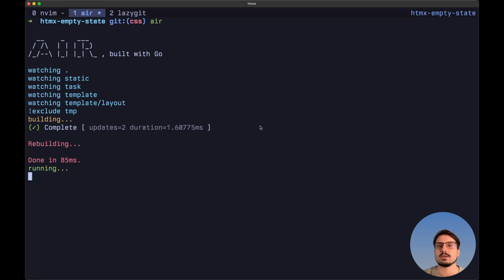Today we're going to compare two different approaches for having an empty state using HTMX and CSS. We'll compare them by first using the CSS only approach, where we rely mostly on CSS to show an empty state inside a list, and then we'll see how we can do the exact same thing by not using CSS at all, but rather using HTMX only.